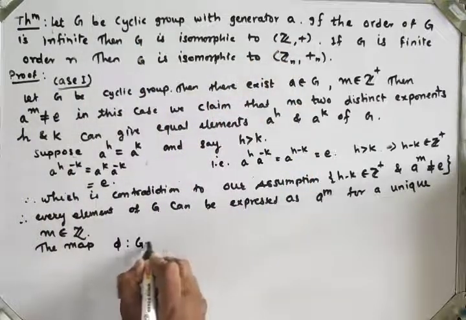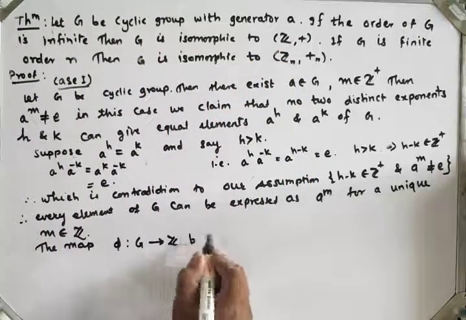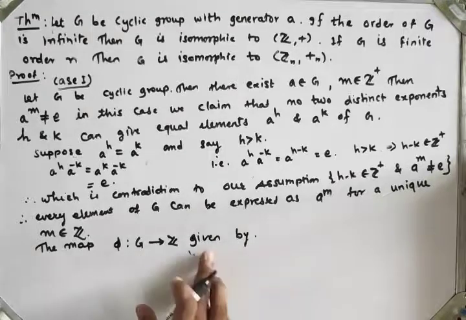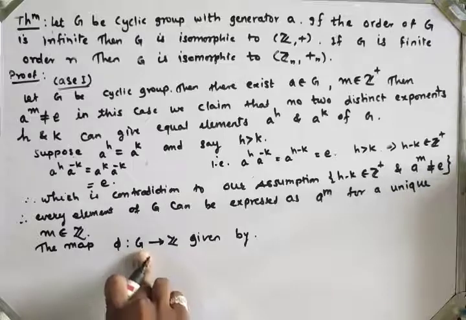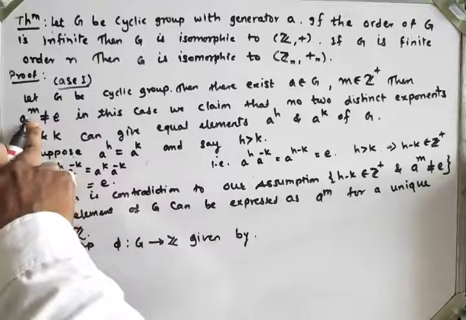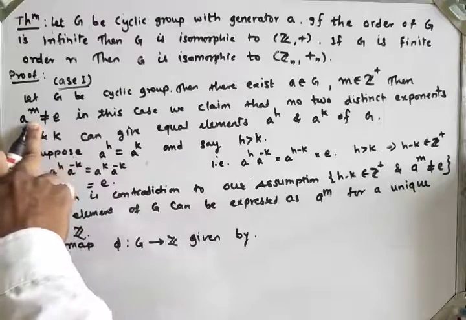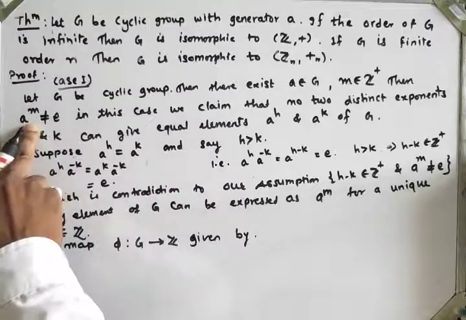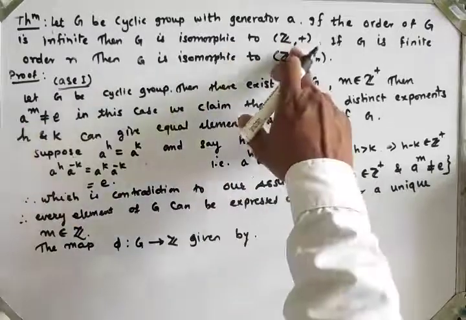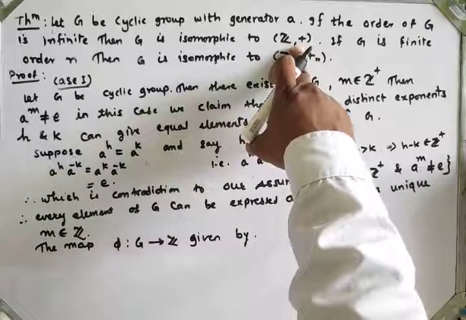G is the infinite cyclic group, whose order is infinite, meaning our domain has elements of the type a raised to m, and our codomain is the set of integers.